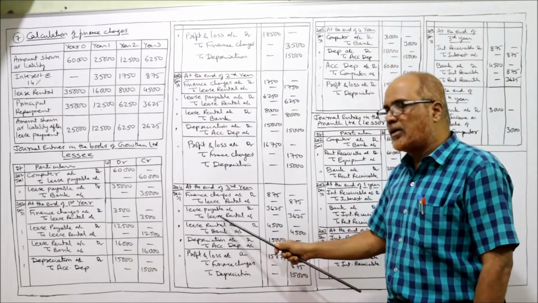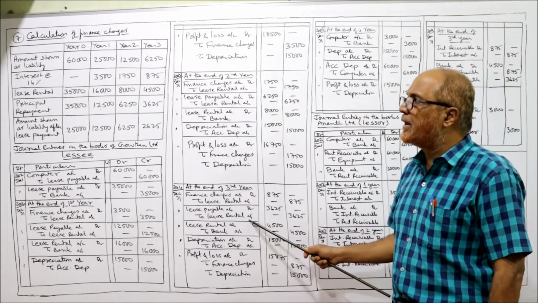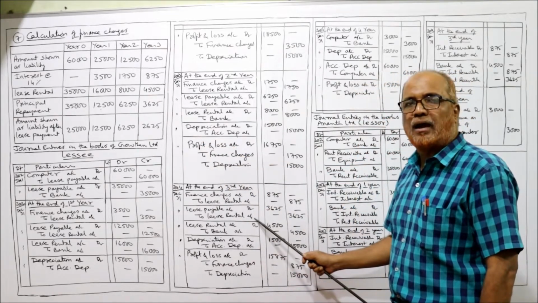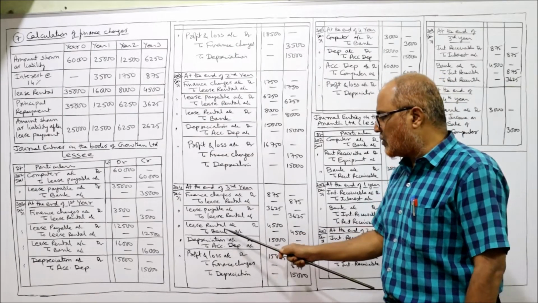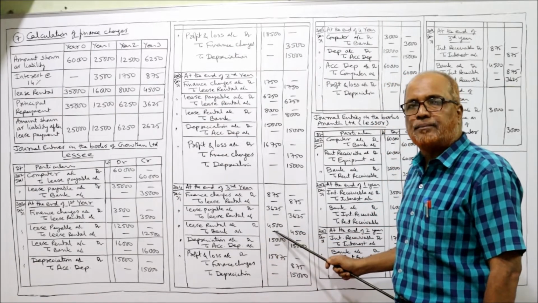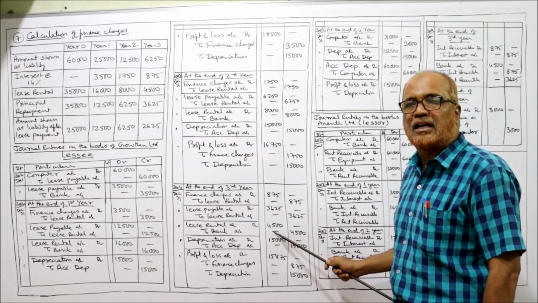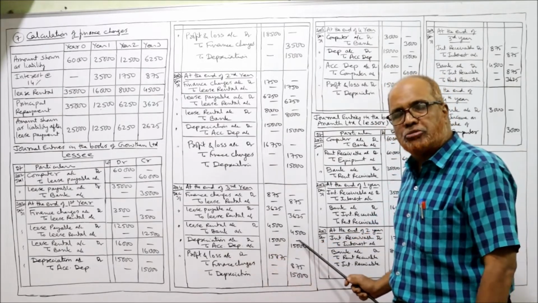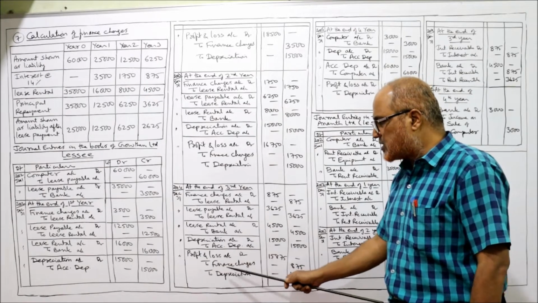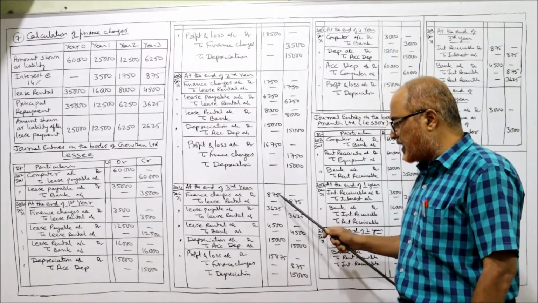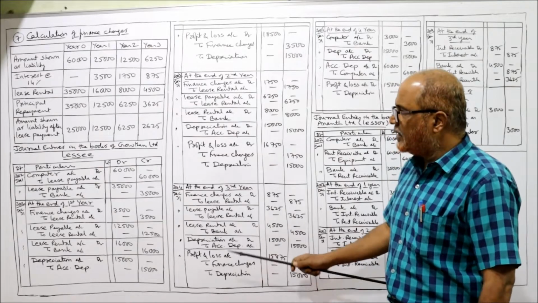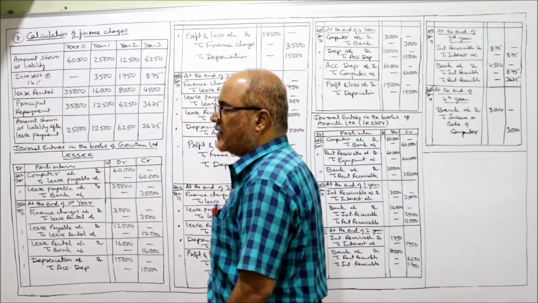Lease payable account debit to lease rental, being the principal amount 3,625, due. Then lease rental account debit to bank 4,500, being the last and final lease rental paid. Then depreciation to accumulated depreciation, same. Then profit and loss account debit to finance charges and depreciation, 875 and 15,000. Over. So 3 years completed. Now fourth year.